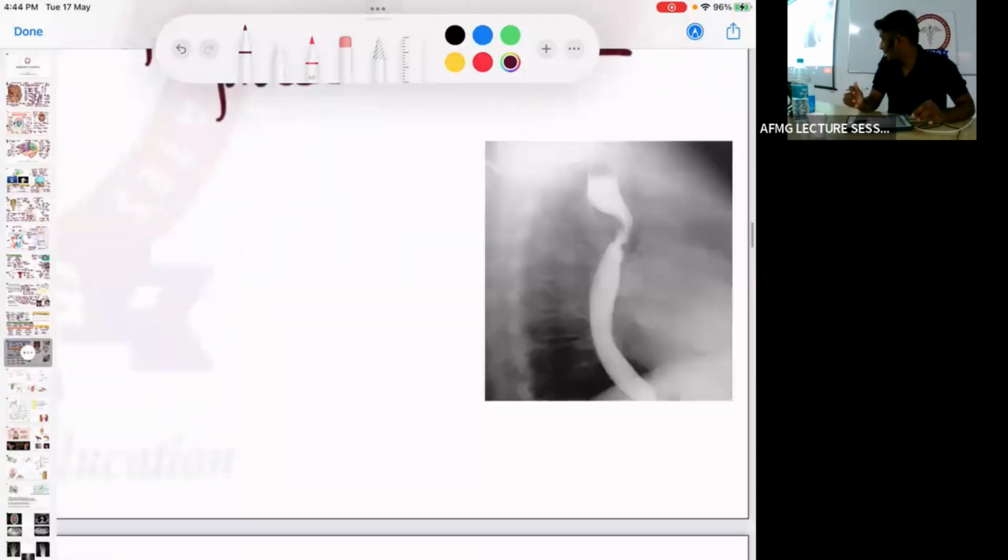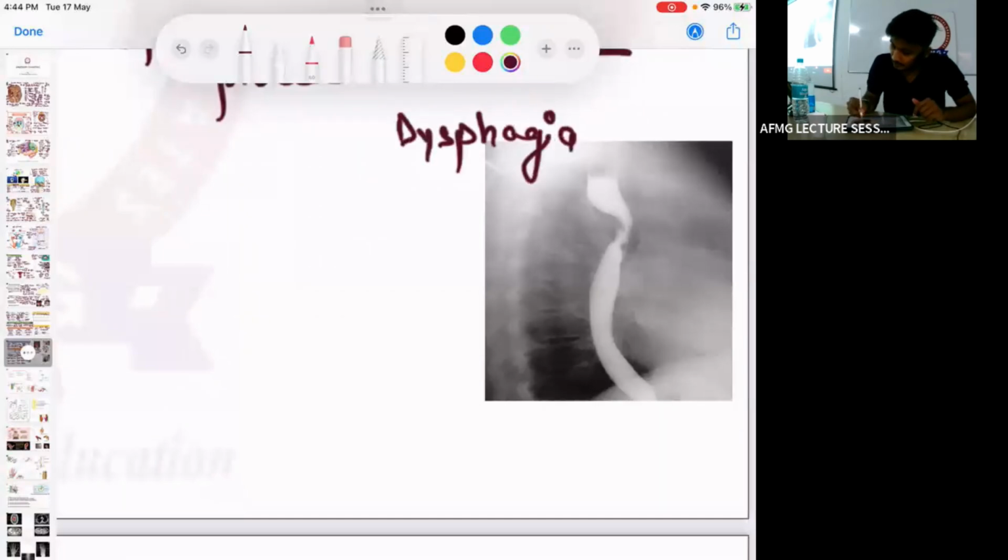Next, ये X-ray बताओ. So here the patient is having complaints of dysphagia, and you can see the esophagus, barium swallow करा हमने, and the esophagus is compressed at a position, and it is usually at the arch of the aorta. Esophageal atresia में तो बनेगी नहीं ना, contrast नीचे जाएगा, इसमें contrast जा रहा है, but it is compressed. Classical condition.